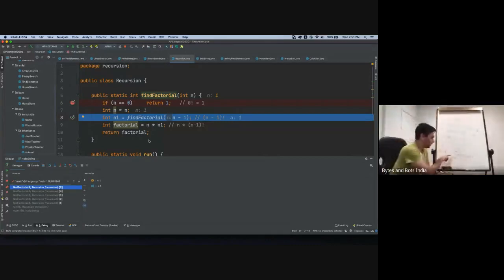So what it is doing is, at every level, at first level, it doesn't reach multiplication. Before it does, it says, oh, I need to find 4 factorial. So it goes deeper to the second level. It doesn't multiply yet. To have the multiplication, it has to find the 3 factorial. So first it has to find all the unknowns, and then it goes back, and now it has